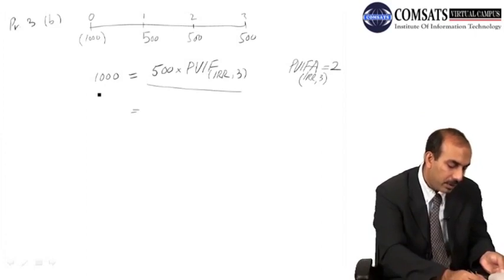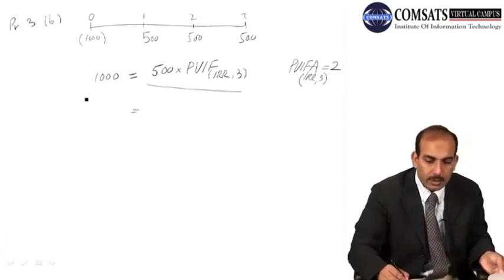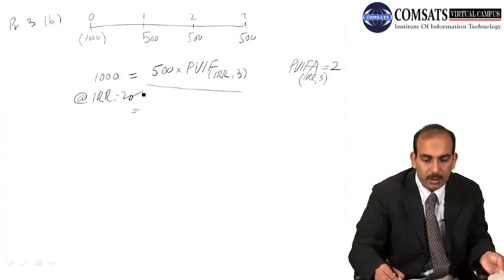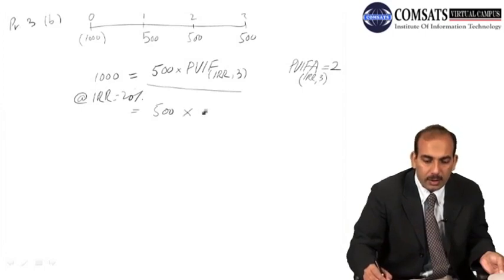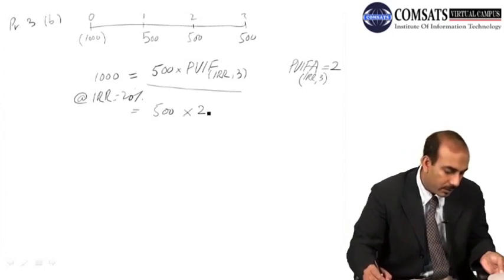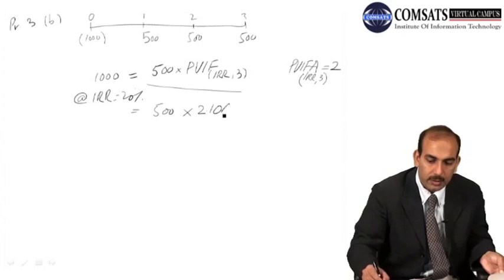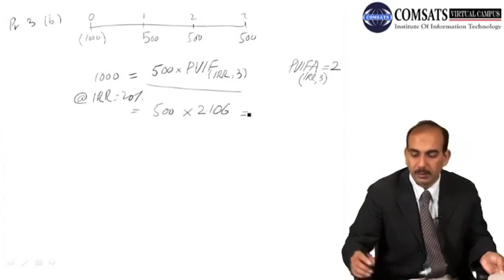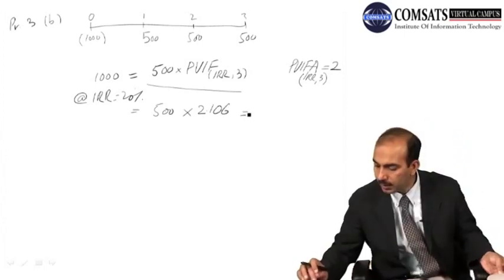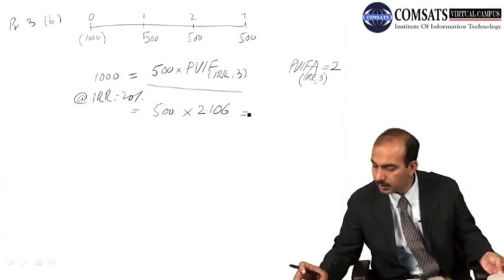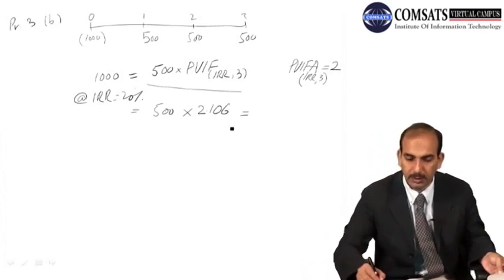So for 20%, at internal rate of return equal to 20%, when we calculate it, we have a multiplier of 2.106, and it gives us 500 into 2.106, it gives us 1053.